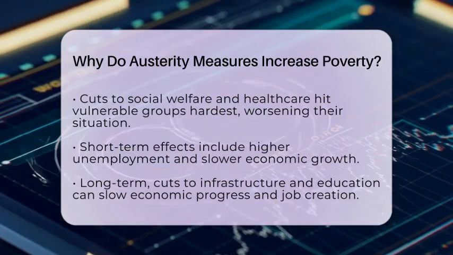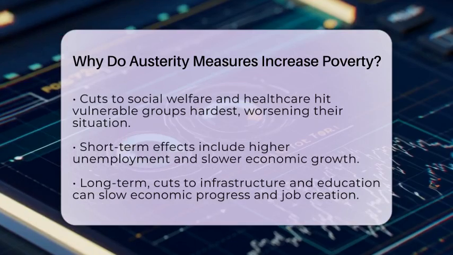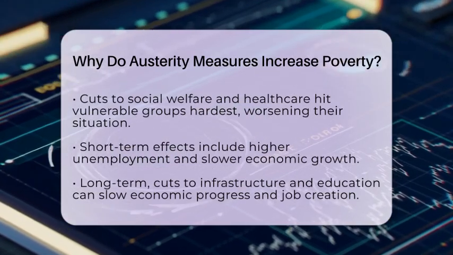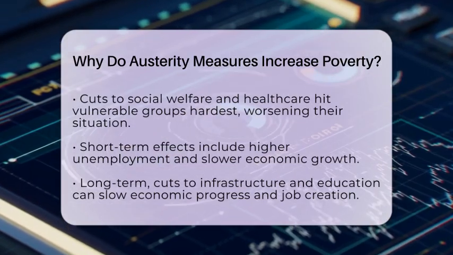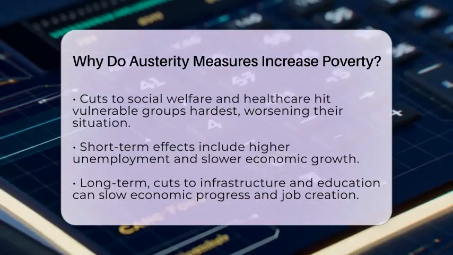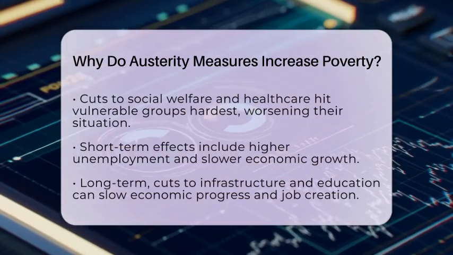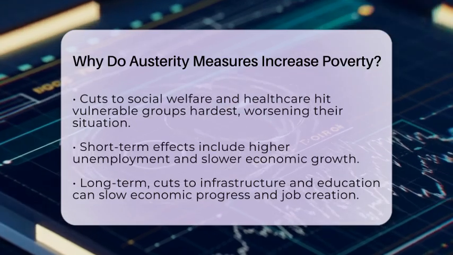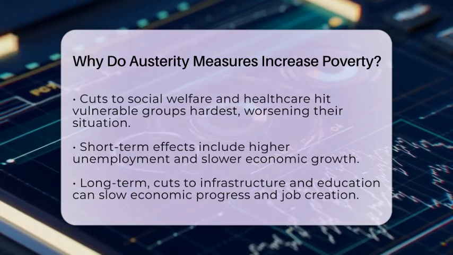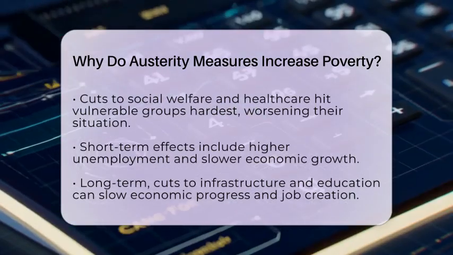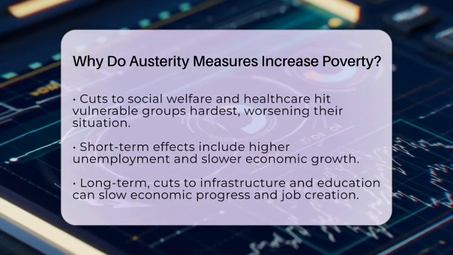In the short run, austerity can lead to higher unemployment and slower economic growth. When the economy shrinks, more people lose jobs or see their incomes fall. Over the long term, cutting infrastructure and education can slow down economic progress, making it harder for the country to create new jobs and increase incomes. This can keep poverty levels high or even make them worse.